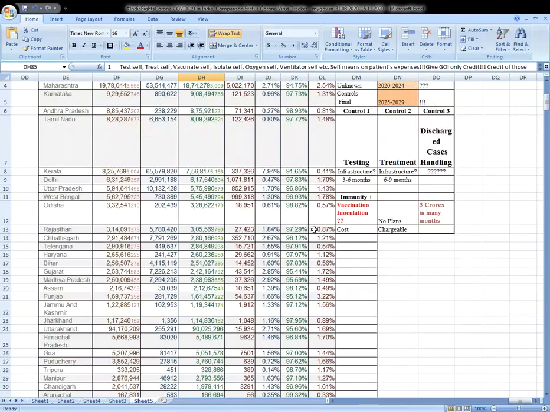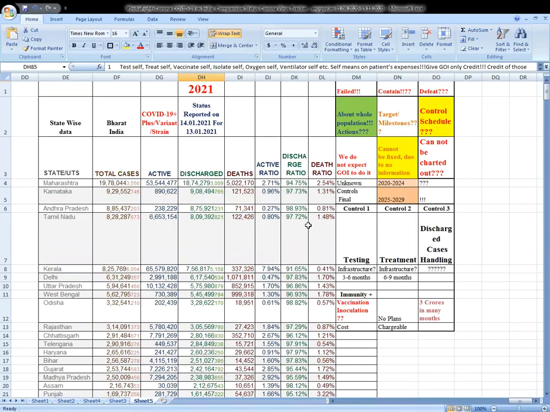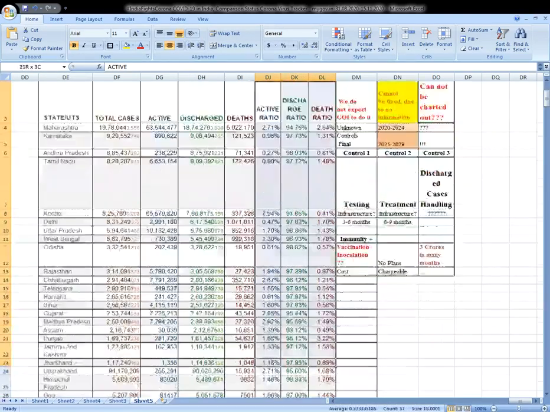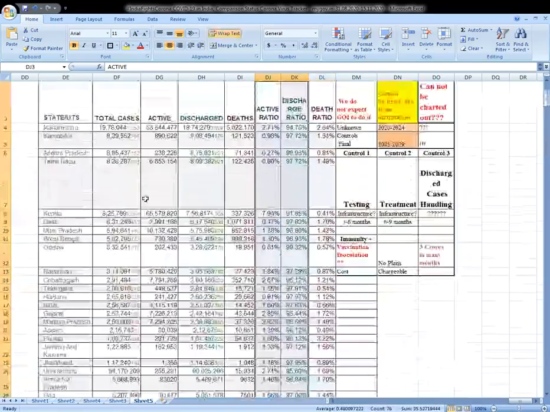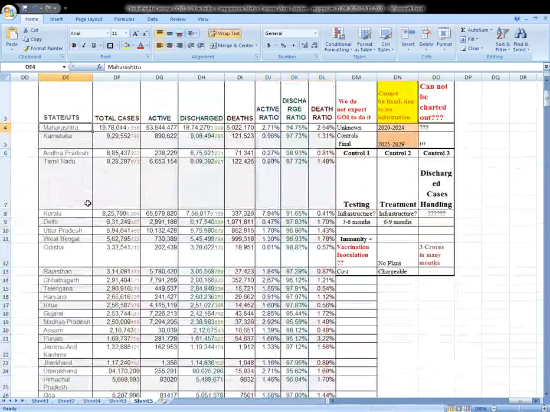Now first let me announce the daily cases that happen here, state-wise and total cases and active, so we'll say total cases only. Active cases, discharge cases, you can see yourself here, and their percentages are here. Now we shall use them for daily analysis and its average. So I'll speak in short.